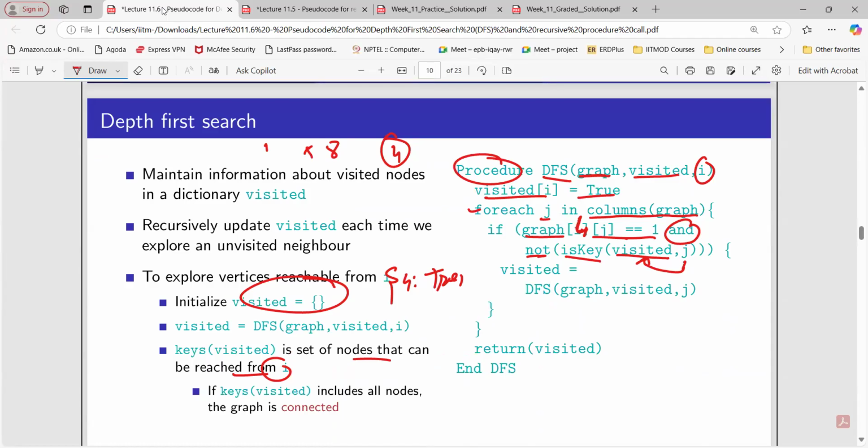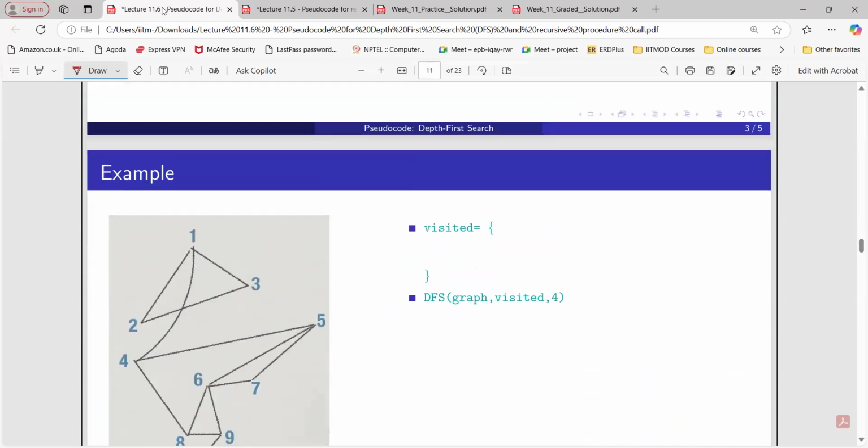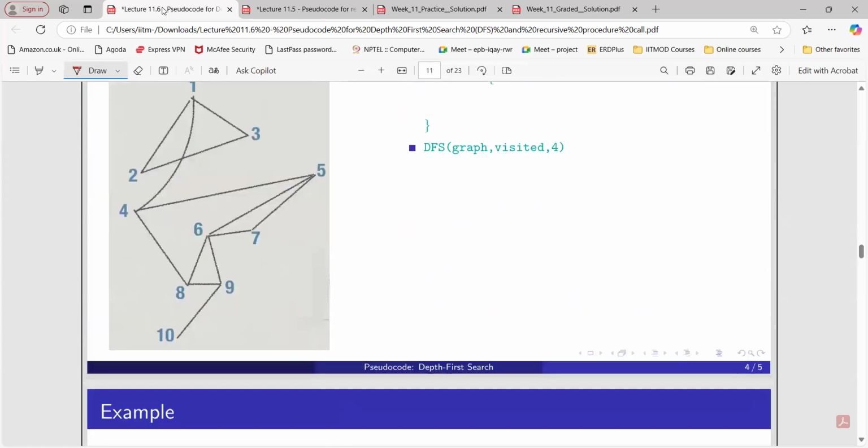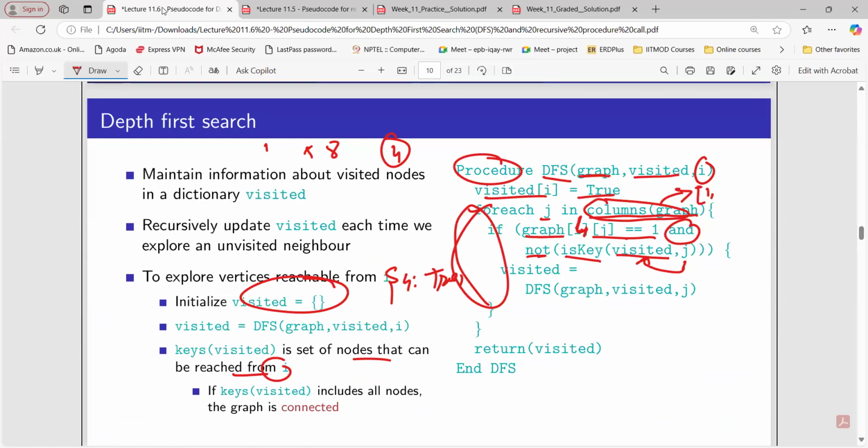So while iterating in this for loop, the columns of graph will be what? The list of the nodes starting from 1, 2, 3, 4, till how many nodes we have? Till 10. So for j equals 1, we'll check, no, there is no path from 4 to 1. Again, in this way, we are going to go through the for loop, but when the value of j equals 1, now here is an edge equals to 1, that condition gets true. Again, we are checking whether that particular 1 is already in this dictionary or not, but that is not the case. So the output of this will be false, and not false will be true. So this is also true.